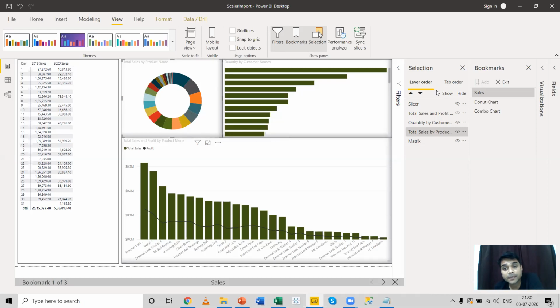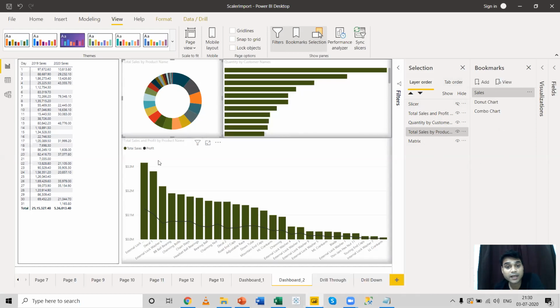So you can use the selection pane and you can use a bookmark pane to create beautiful bookmarks. You can just create a story out of your data where you can present it to the end user. And each state, from one state to another state, you can go directly with the help of a bookmark. So you can create n number of bookmarks from your report. Bookmark is a very handy option. It's a very interactive option of Power BI Desktop, which actually gives the user the intended information from the dashboard.